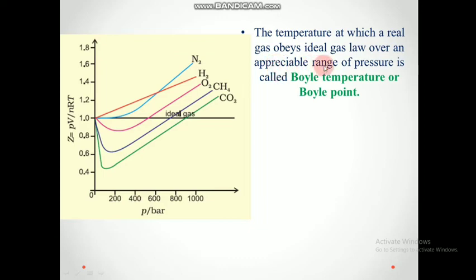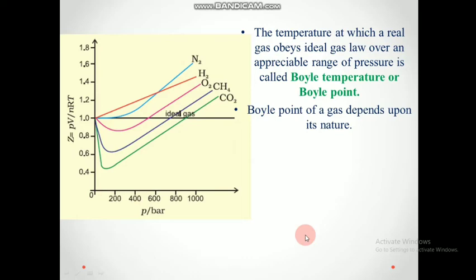So at an appreciable range of pressure, every gas acts as ideal, and that too at its own boil temperature. If you see nitrogen here, nitrogen is showing a bit of ideal behavior up to 200 bar pressure. That is actually an appreciable range of pressure. So at an appreciable range of pressure, if it is showing ideal gas behavior, it is actually at its boil temperature. So this nitrogen is taken or carried out at its own boil temperature.